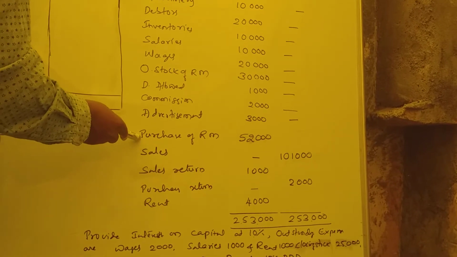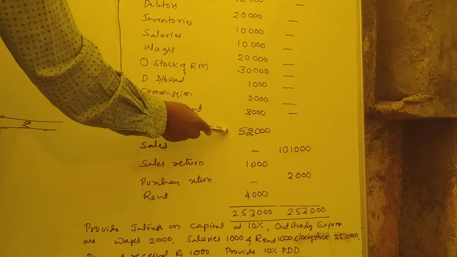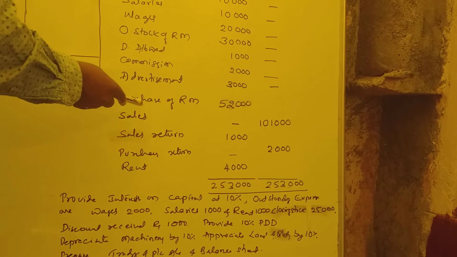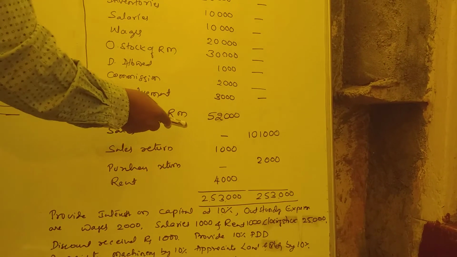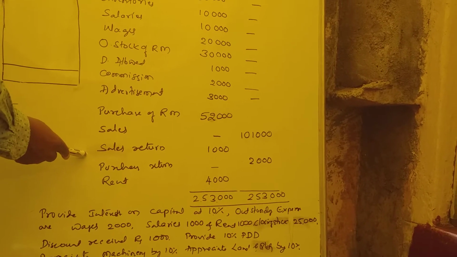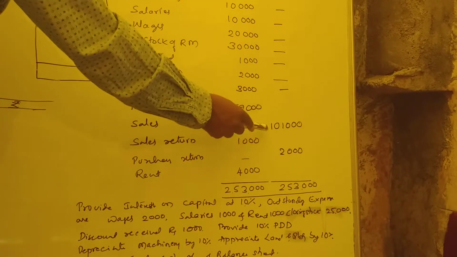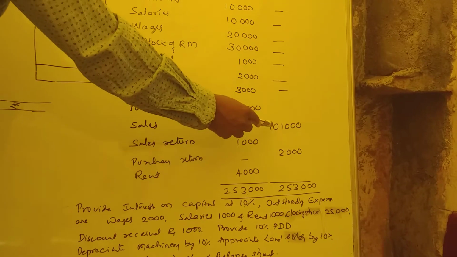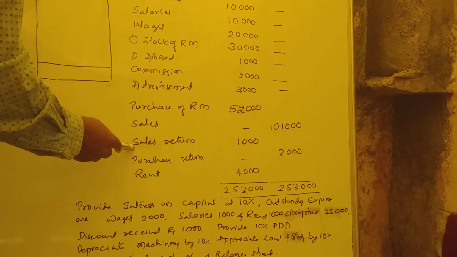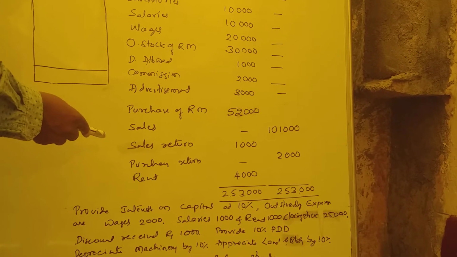Purchase of raw material: we purchased something for manufacturing. This is direct expenditure, so under trading account, debit side, we paid 52,000 for raw material. That's why it is direct. Sales: we receive income, that is 1,01,000. Sales return is there: we sold 1,01,000, but the customer returned 1,000. Less that return, net sales is 1 lakh.